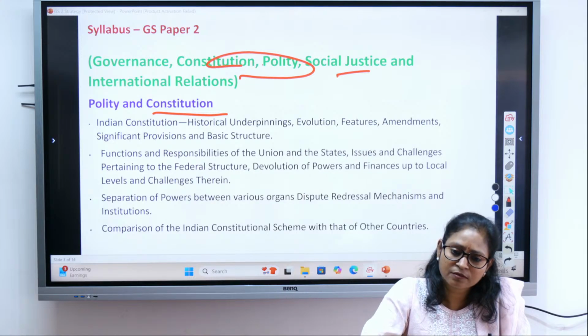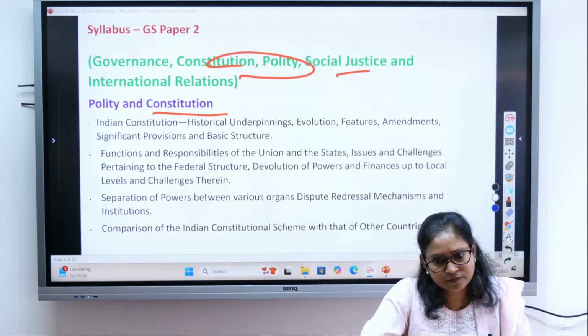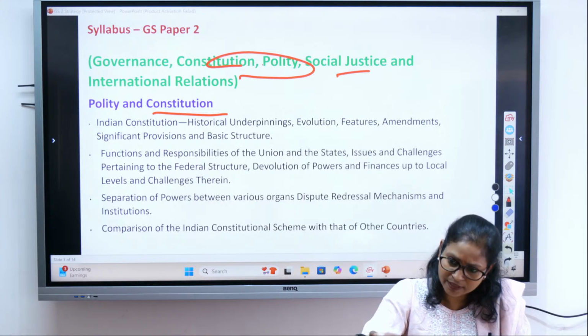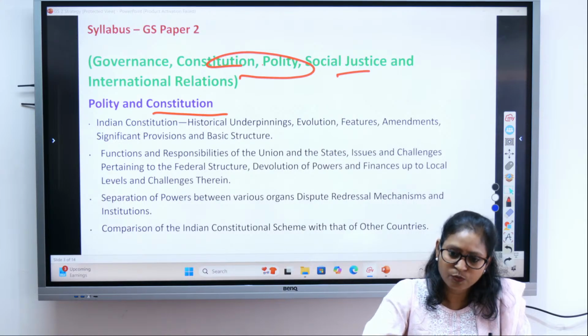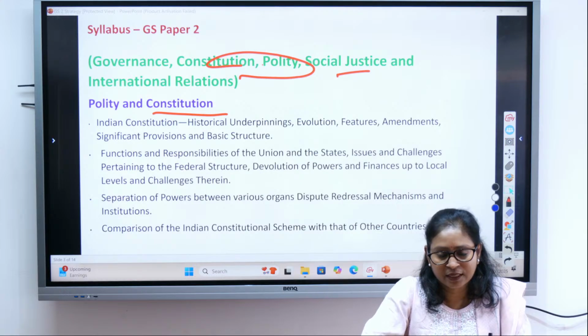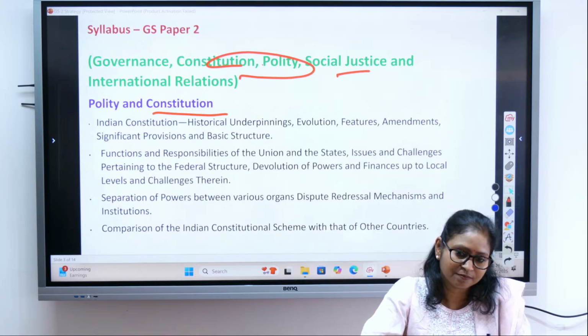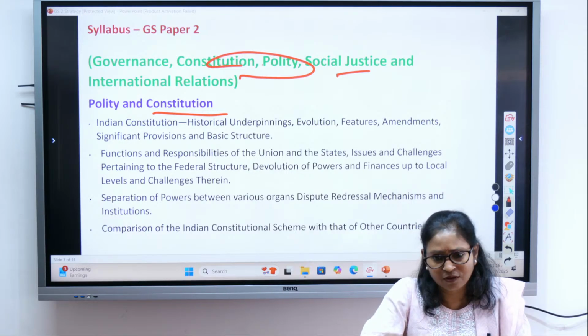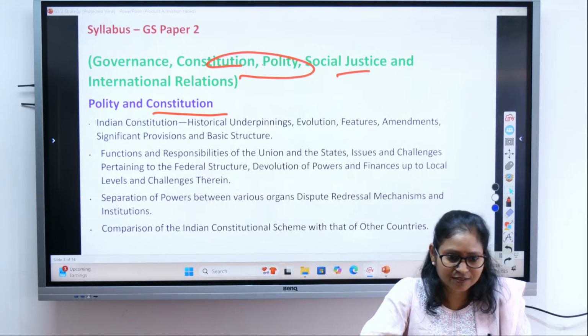Women reservation, social justice. So any programs, any schemes, any law which is meant for the upliftment of the vulnerable section of society, that is part of your social justice. Widow pension scheme, or you have Gruha Jyoti Yojana, all these are part of your social justice schemes, isn't it? Shakti Yojana, social justice. Okay.